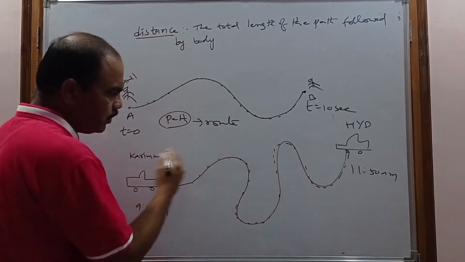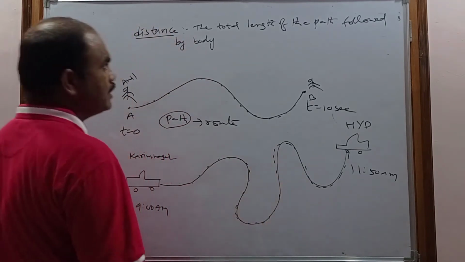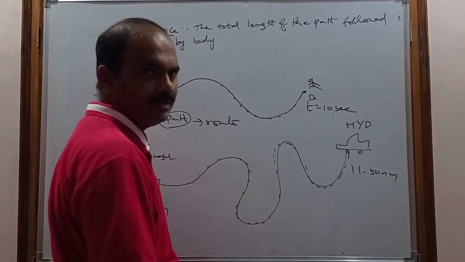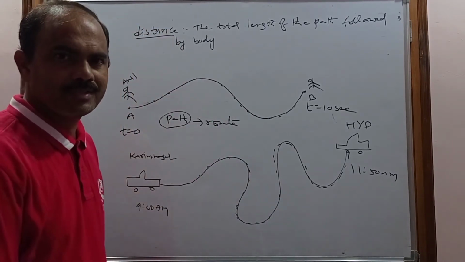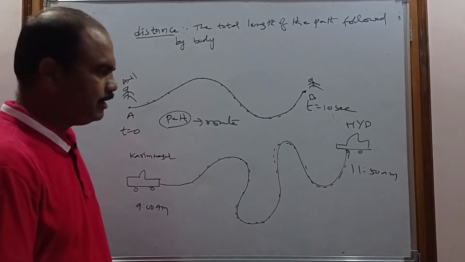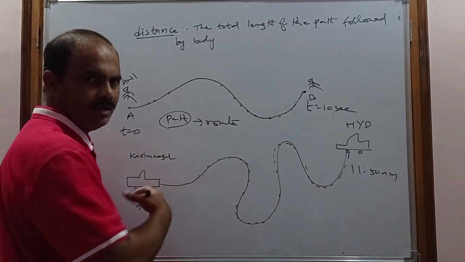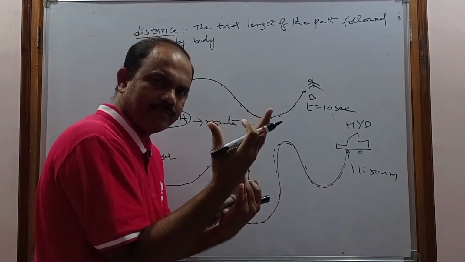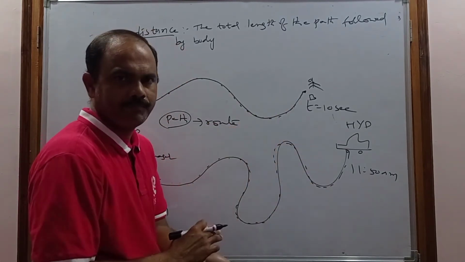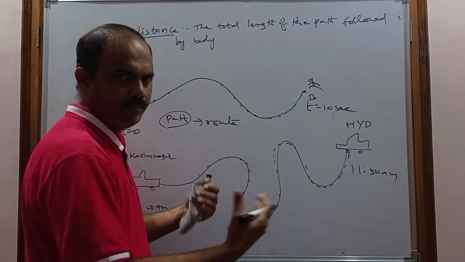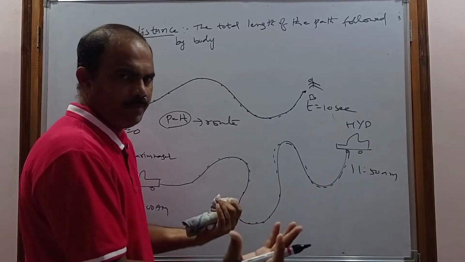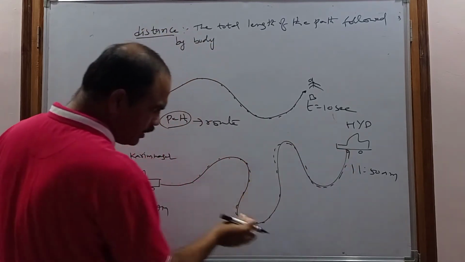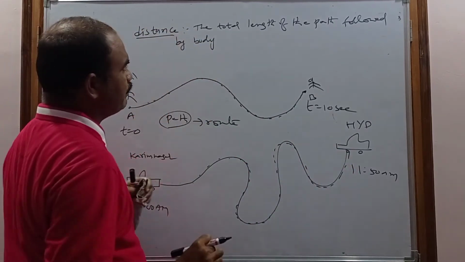The total length of the path is called what? Distance. The total length of the path followed or covered by the body is called distance. The path may sometimes be straight, or it may be in a different shape. Whatever the shape of the path, you have to measure the total length. When you measure the total length, that length of the path is called distance.